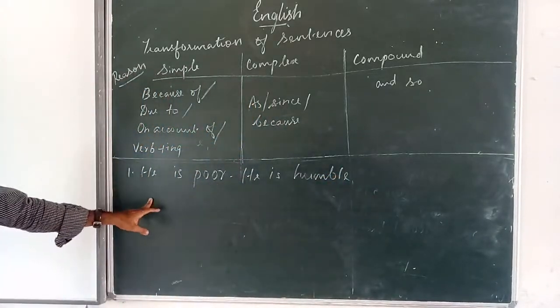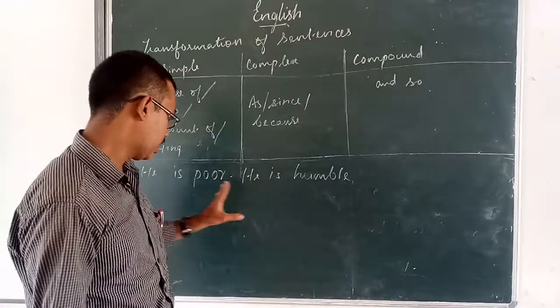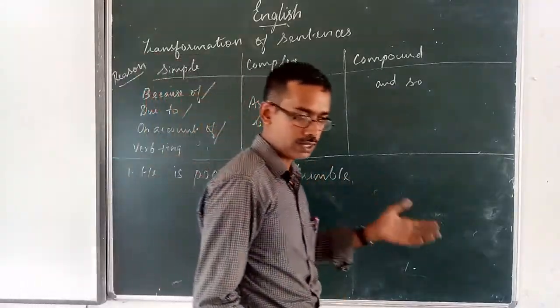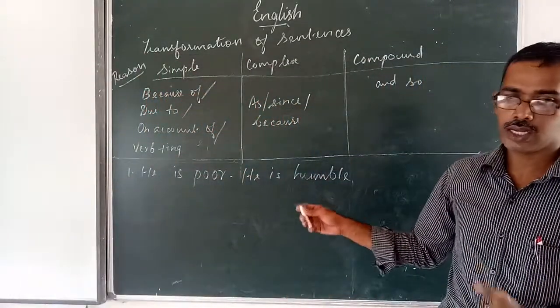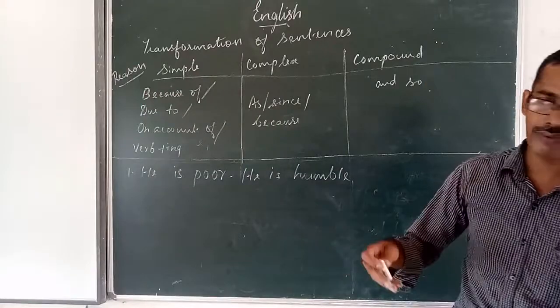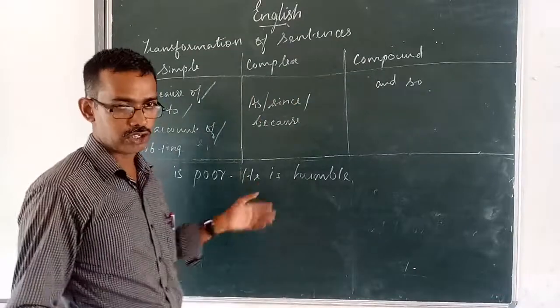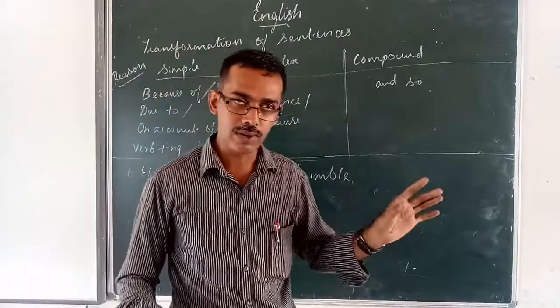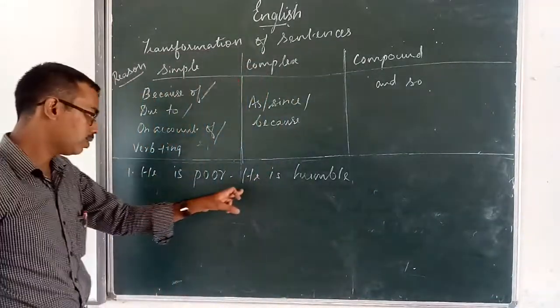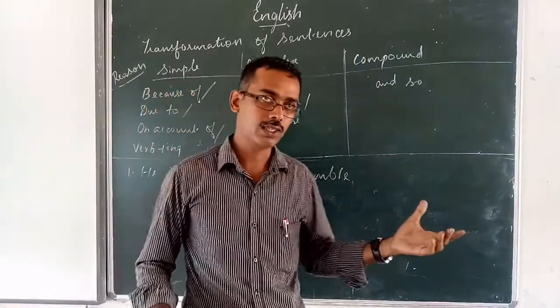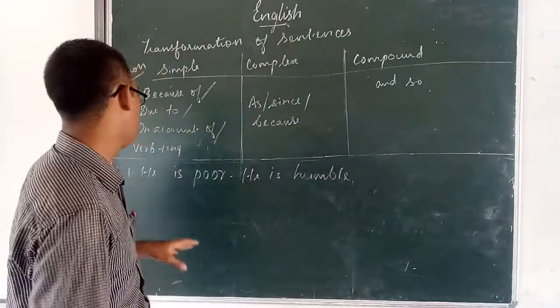He is poor, he is humble. There are two sentences here. In general, when we speak to others, we speak in a simple way without any structure. Here, these two sentences can be connected in a single sentence using simple, complex and compound.